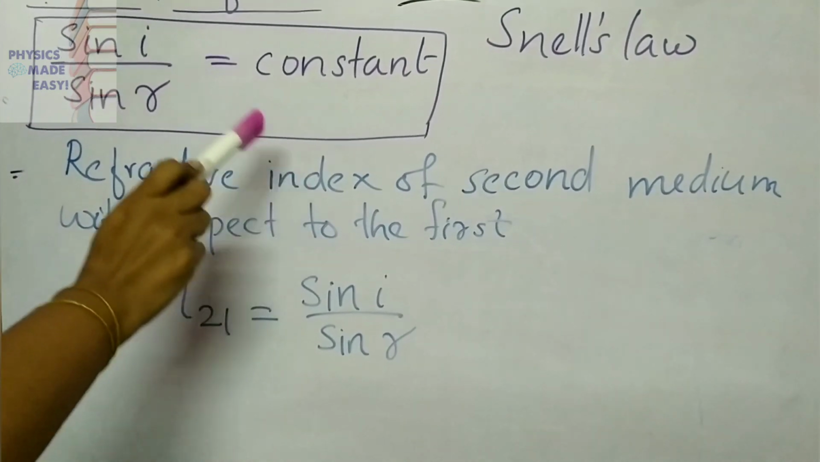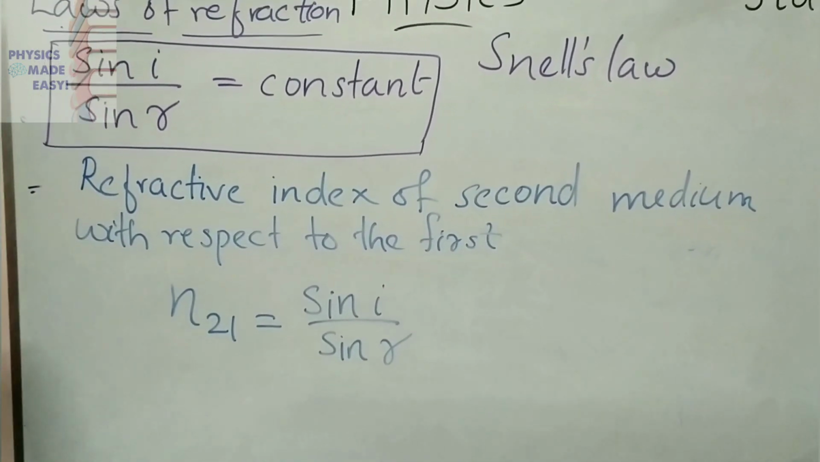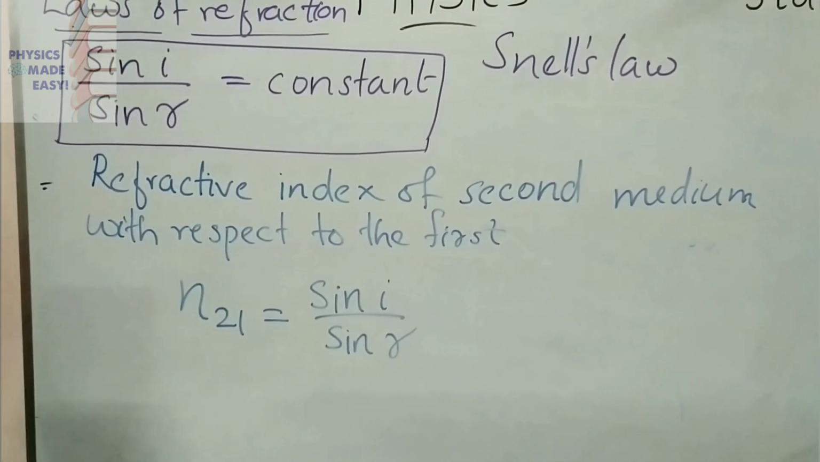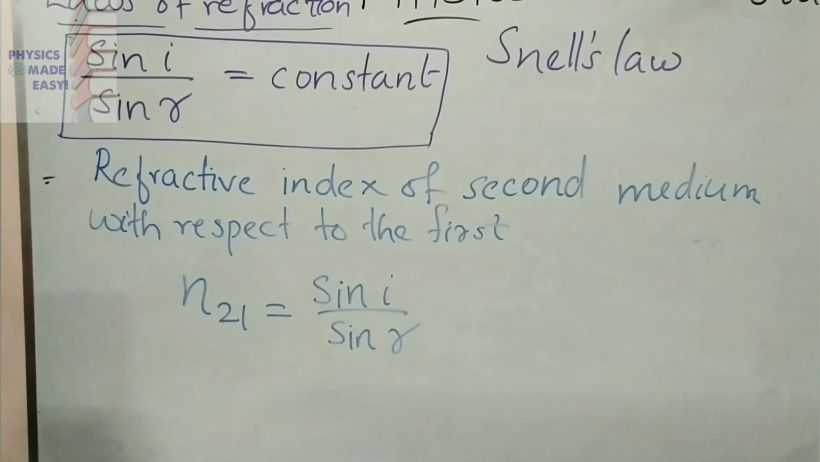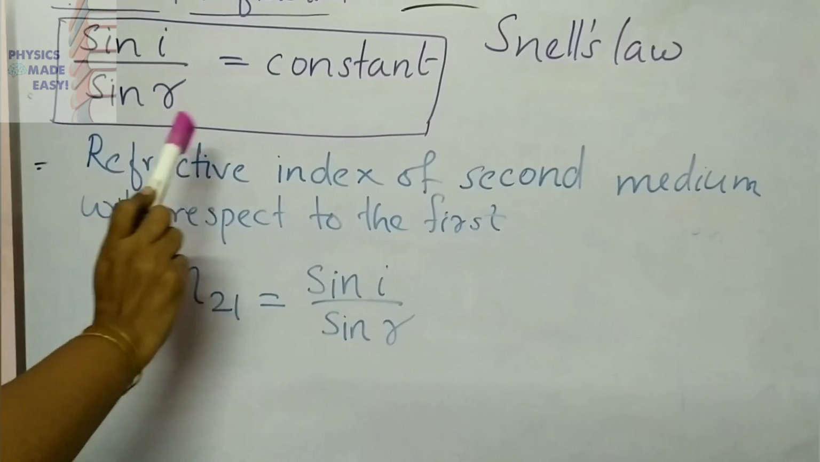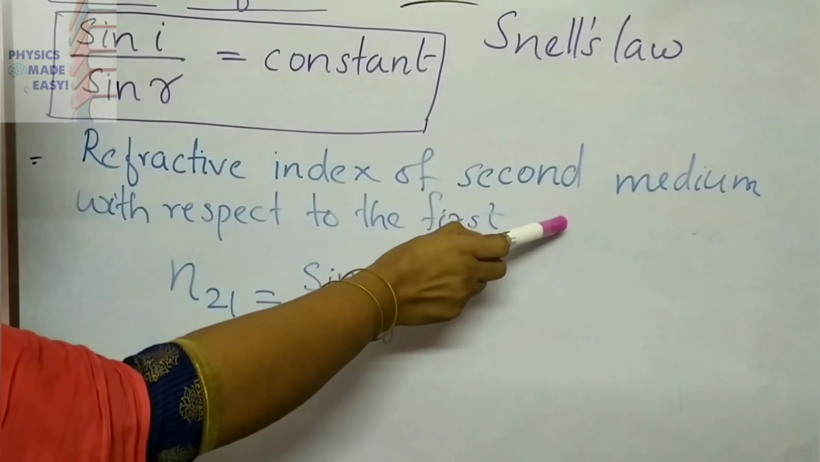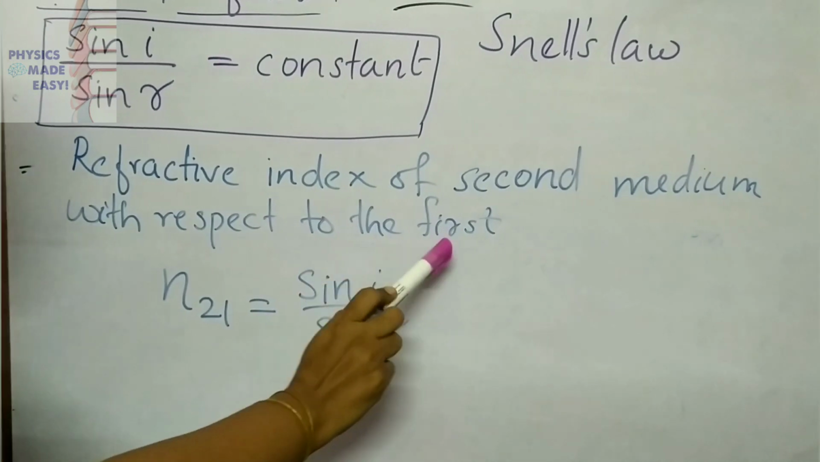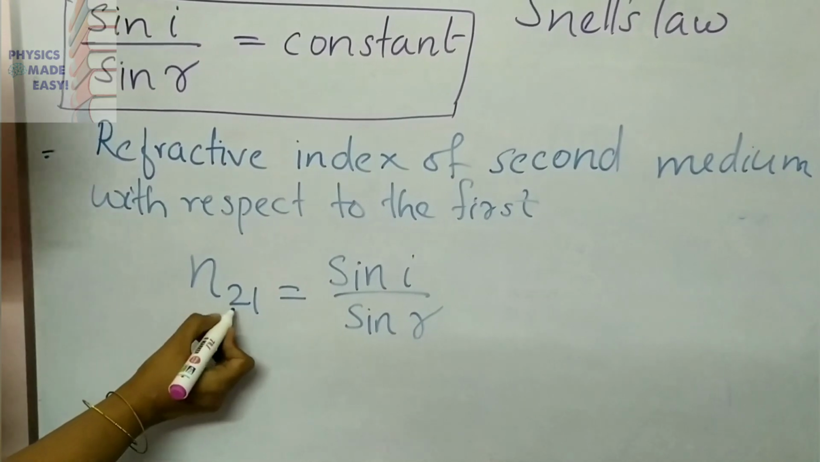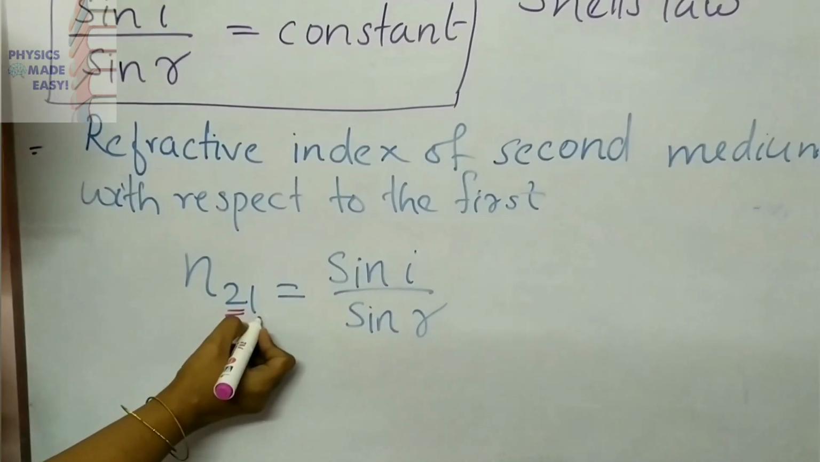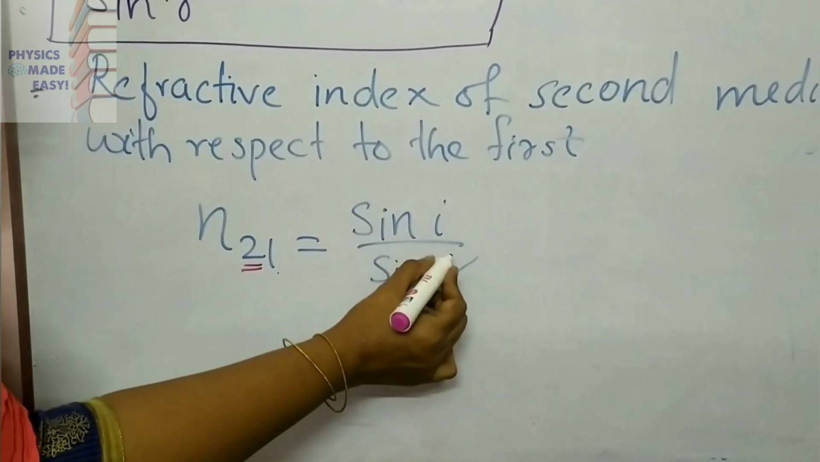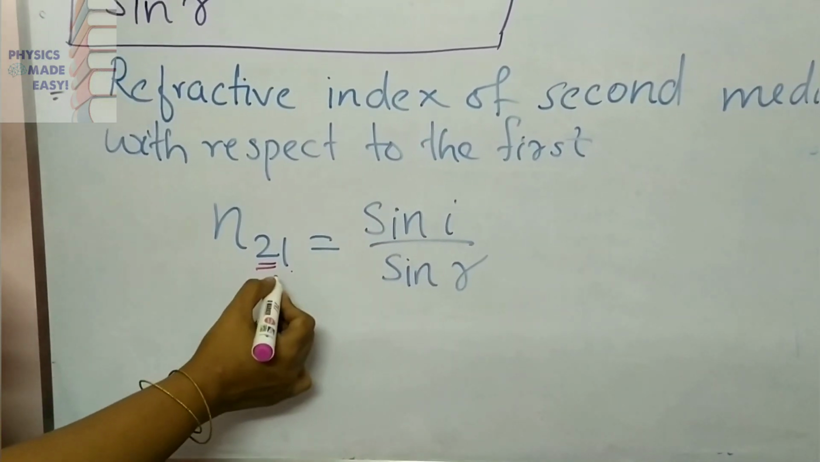So this index, this number, gives us an idea about how much change in direction there is for that light ray after entering into the second medium. So we can call this constant the refractive index of the second medium with respect to the first. Here you can see, children, N21, the refractive index of the second medium with respect to the first, N21, is equal to sin i divided by sin r. This is our Snell's law.